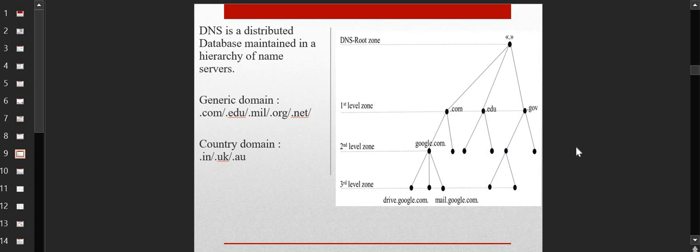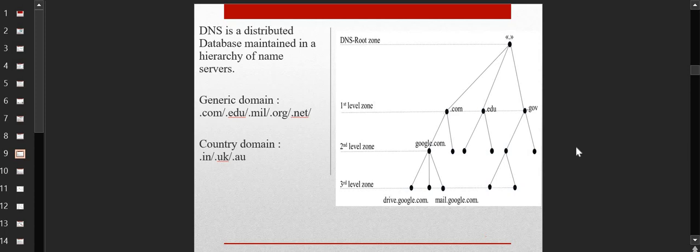So when you are accessing drive.google.com, you will get to the root zone. From the root zone you will search, okay, what is the domain? It is com, so commercial. So you will go to com. Inside com you will search for Google. Then inside that you will search for drive.google, and by the third level you will be able to get the IP of drive.google.com. If your address has more than 3 levels, then you will have more layers. So it is like that.